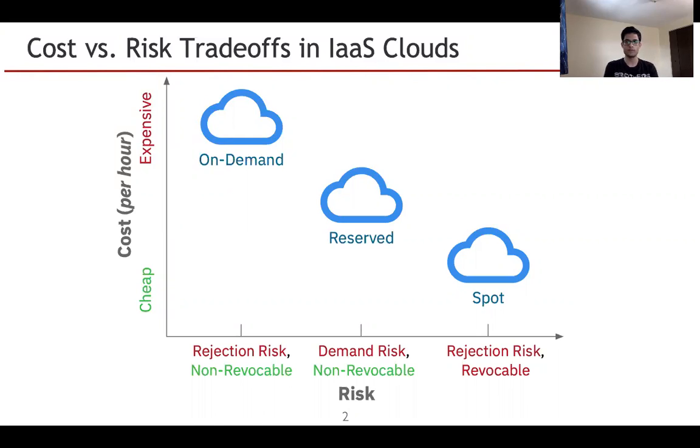Finally, spot VMs. These are a byproduct of cloud providers selling idle capacity, and they are significantly cheaper than on-demand, but they pose both rejection risk as well as revocation risk, where revocation risk means they can be revoked at any time by the cloud provider.